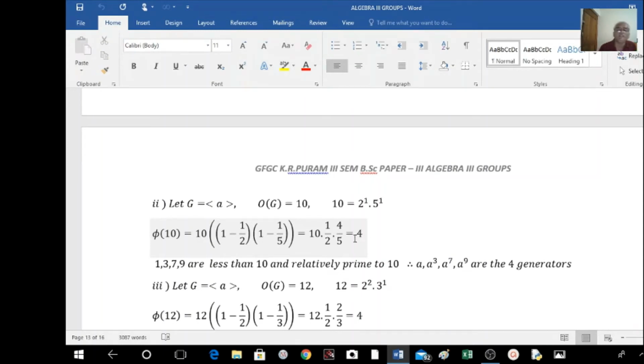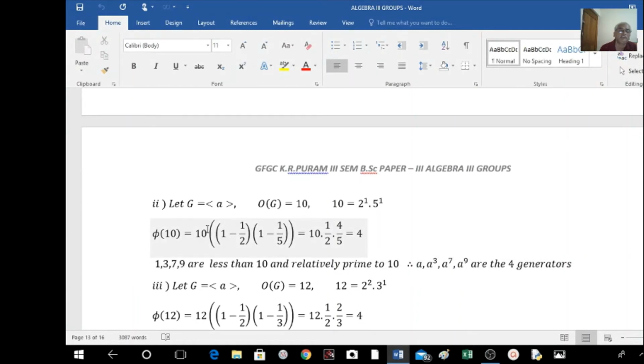So 4 integers are there which are less than 10 and relatively prime to 10. And a to the power of those integers are also the generators. Now we find out which are relatively prime to 10. 1 is relatively prime to 10, that is GCD of 1 and 10 is 1.